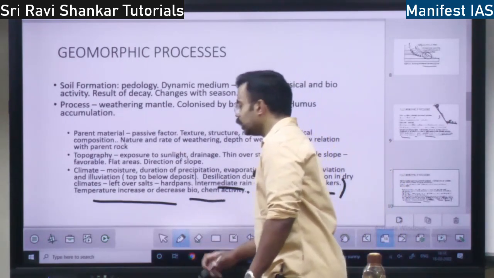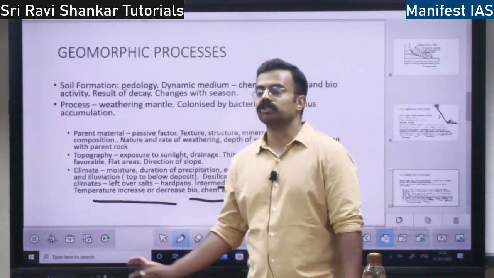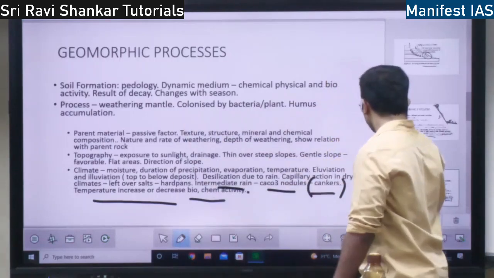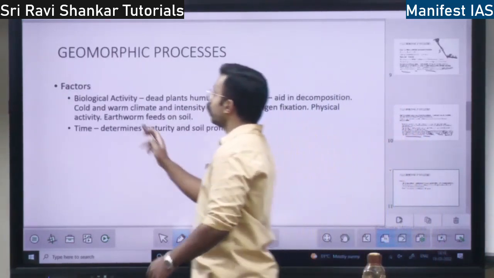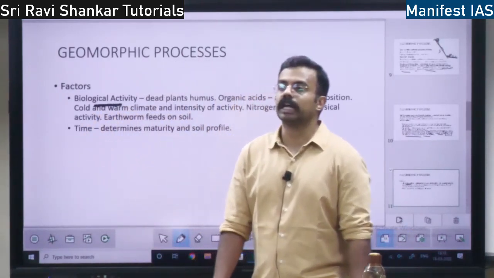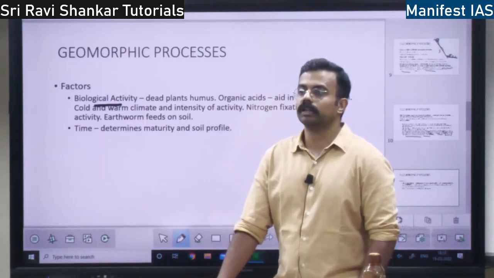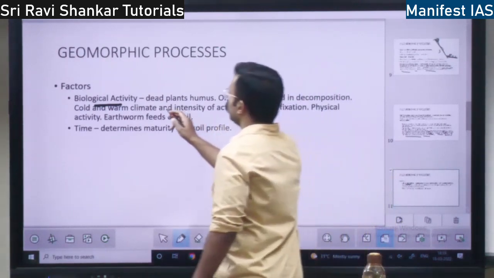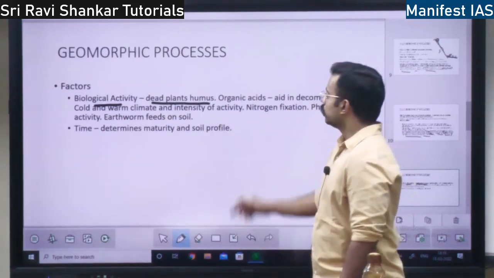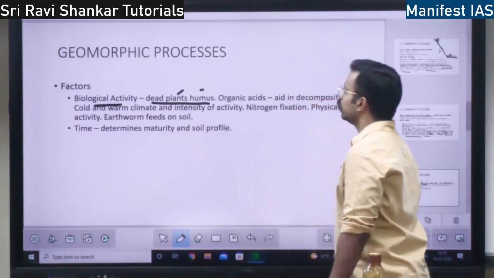Also biological and chemical activity. Biological activity and chemical activity are also going to affect the soil formation, right? This is with respect to the soil formation. There are some factors. Biological activity: what is the biological activity that is going to take place in a region? What are the microorganisms? All these things. That also affects the dead plants and humus, manure. So what are the dead plants and humus in a region? That is also going to affect the soil formation.